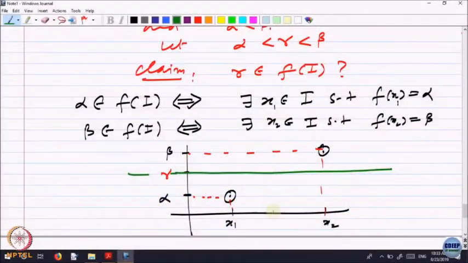That means what? There is a point in the domain where the value gamma is taken. Is it okay? So, we want to show that there is, this is the value gamma, and geometrically, what is the meaning of saying that the function will take the value gamma somewhere?